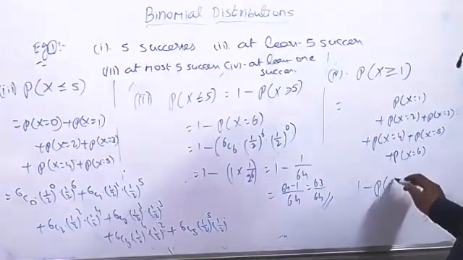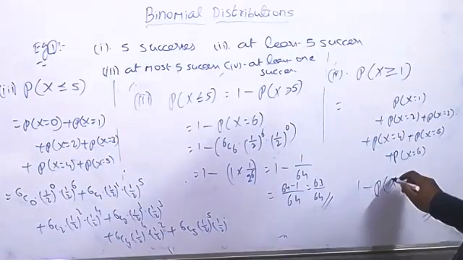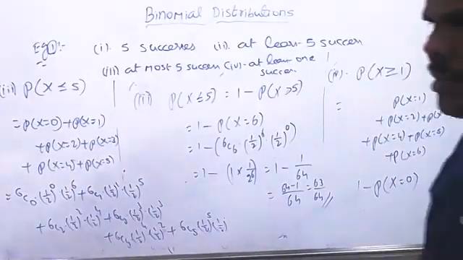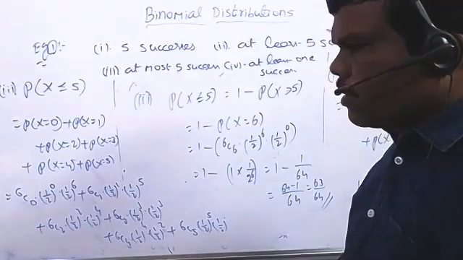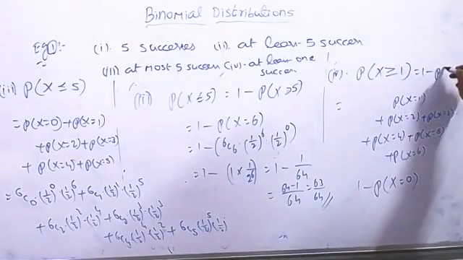1 minus the probability of x equal to 0, right? Yes, sir. That's all. Sir, I'm taking all the combinations common, sir. Combinations common, and only 1 by 64 separately, right? Okay. This also directly can take probability of x equal to 0.